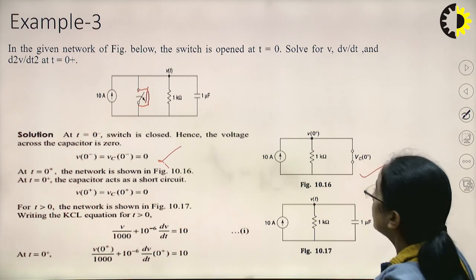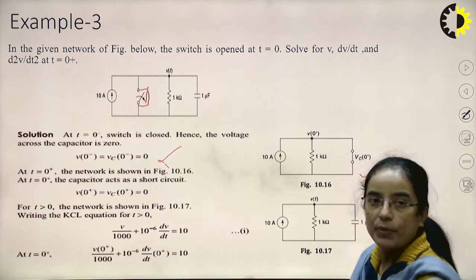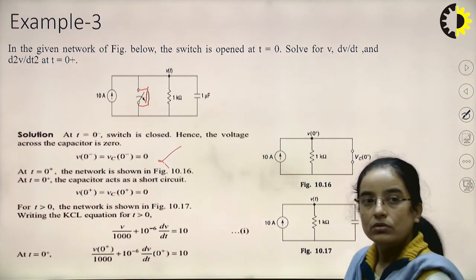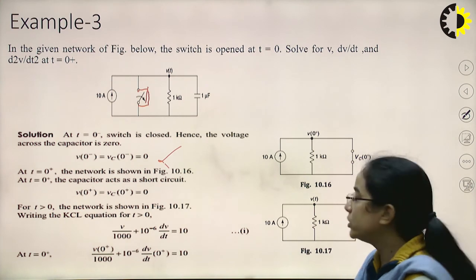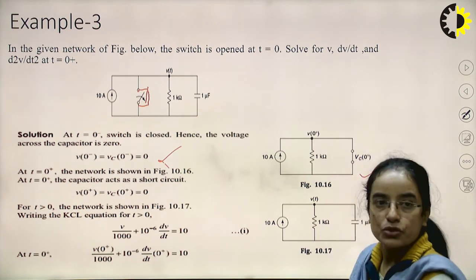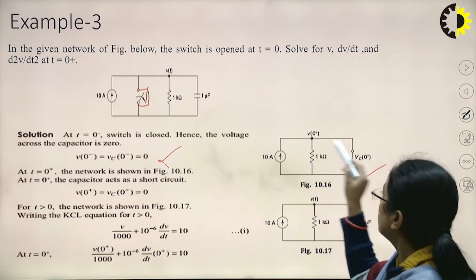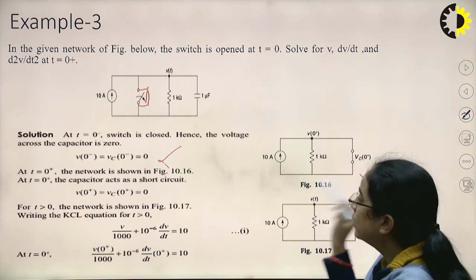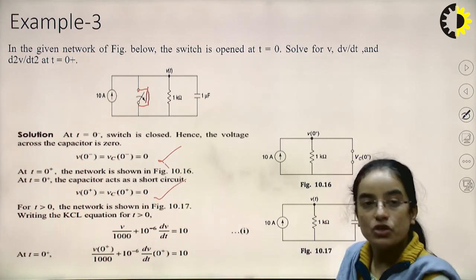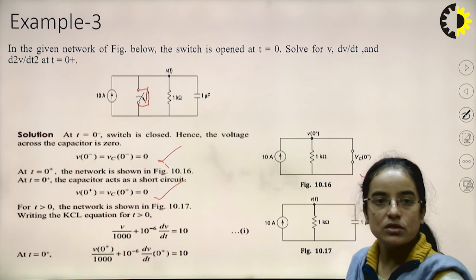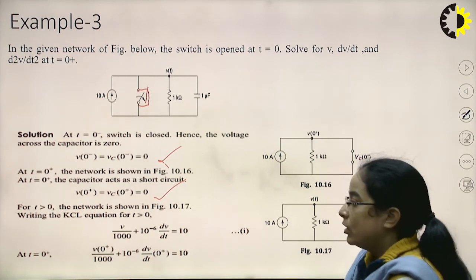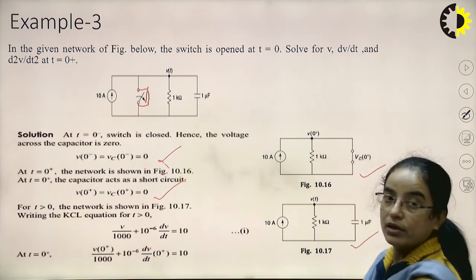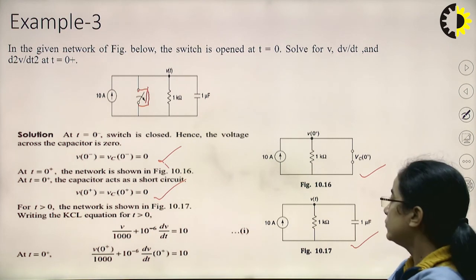So this is the circuit. When the switch is opened, just after t equal to 0 plus, that means just after switching, the capacitor will behave as short circuited. So what is the voltage here? Since it is short circuited, again VC0 plus is 0. There will be no drop because this is the short circuited path. Now for t greater than 0, we are redrawing the network, and this is the network for t greater than 0.